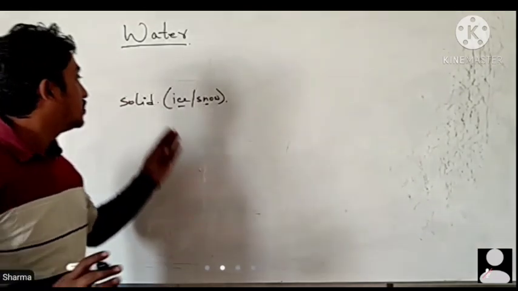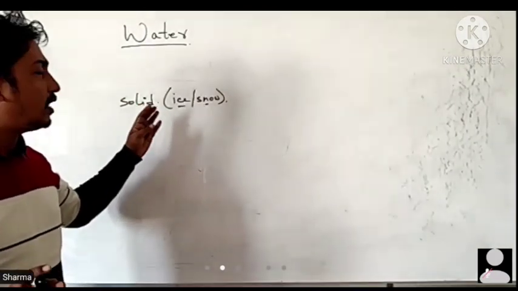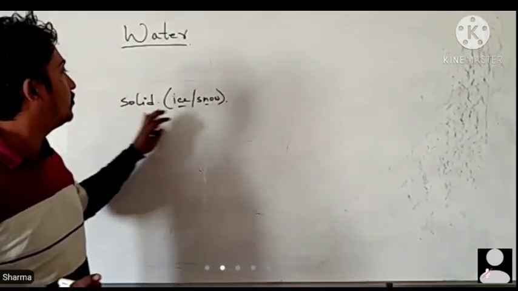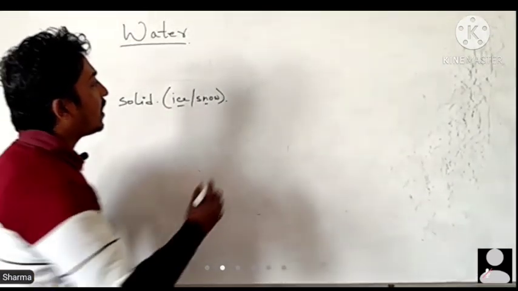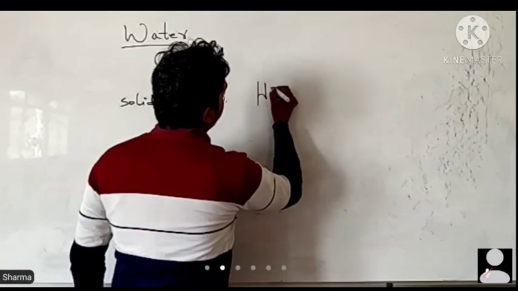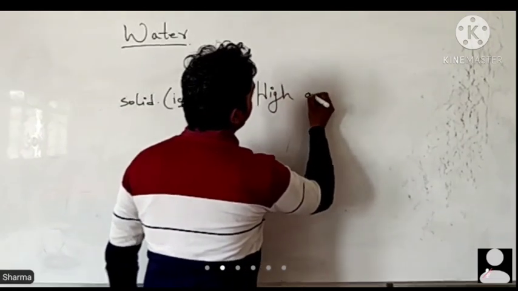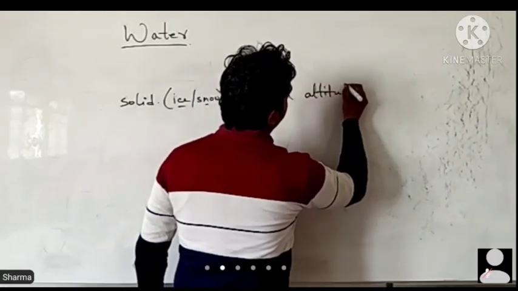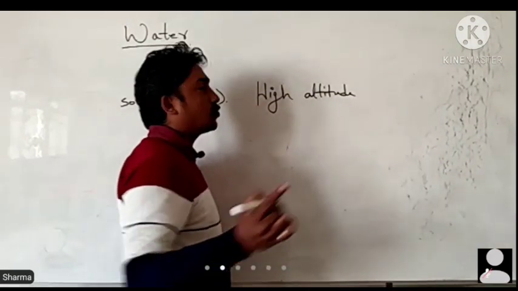This form of water is found at high altitudes or in cold places.